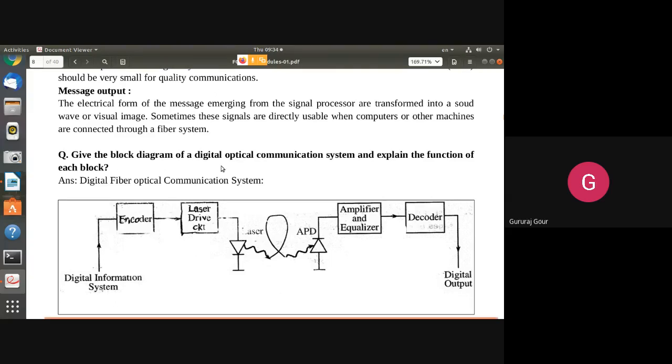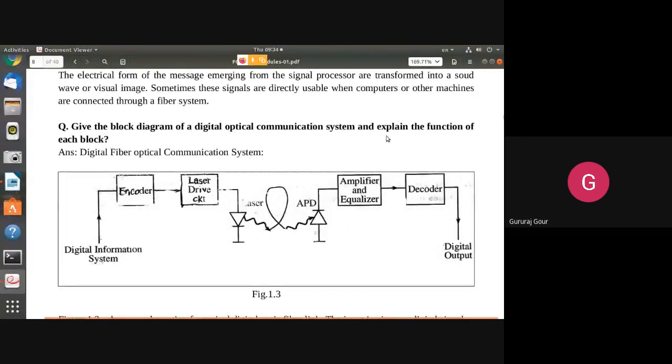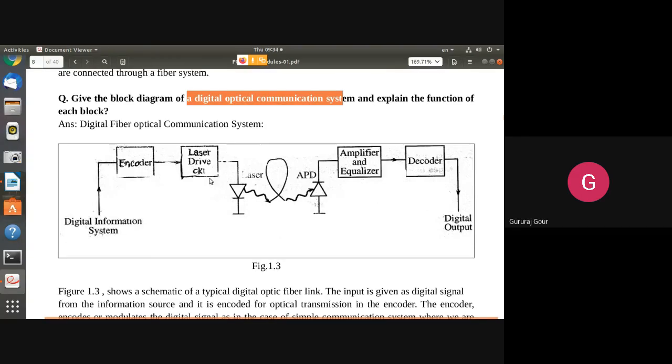Give the block diagram of a digital optical communication system. This is a digital optical communication system, not a general optical communication system, so the block diagram will be different. Here we have an encoder and a laser drive circuit, with a laser as the source. At the receiver side, an APD, avalanche photodiode, is used as the detector, along with the equalizer and decoder. The four different blocks we get here are the encoder, laser drive circuit, amplifier and equalizer, and decoder.